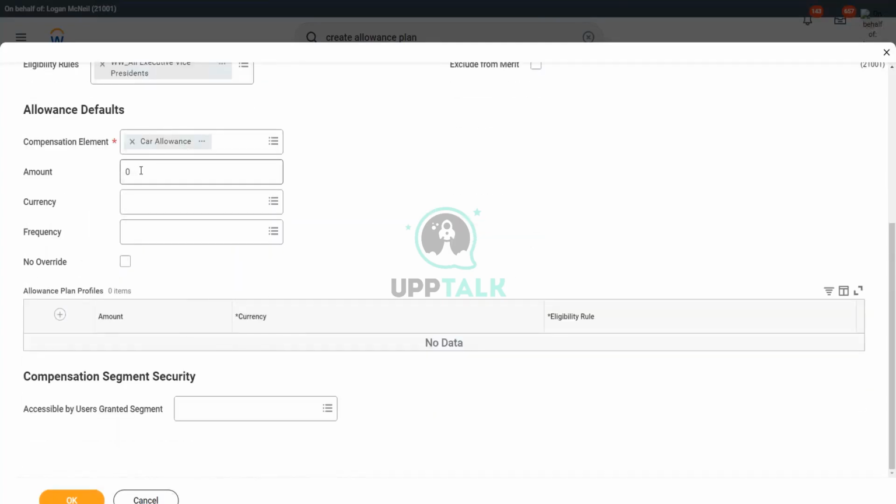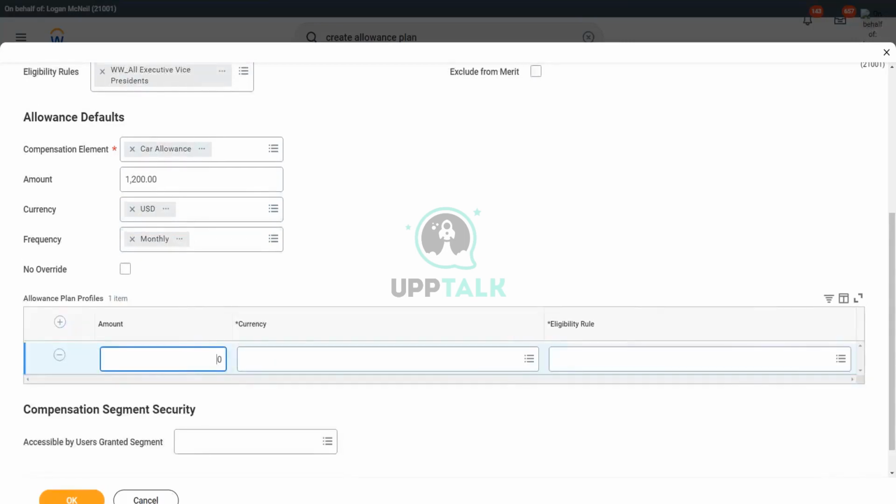Or if you want, let's say $1,200. Okay. And the frequency, let's put it as monthly. Okay. So monthly you are going to get $1,200. In the allowance plan profile, we will say $1,200, and this is country, United States.